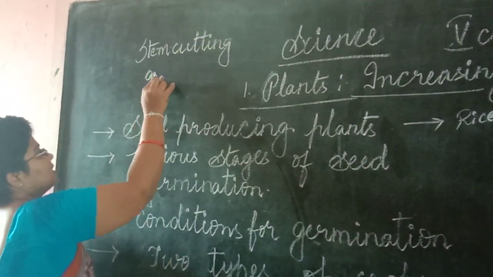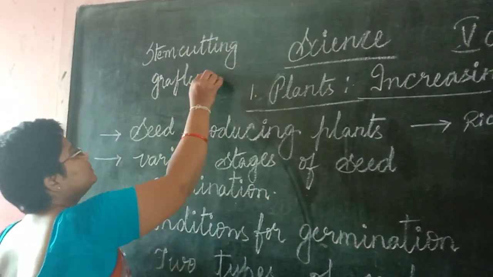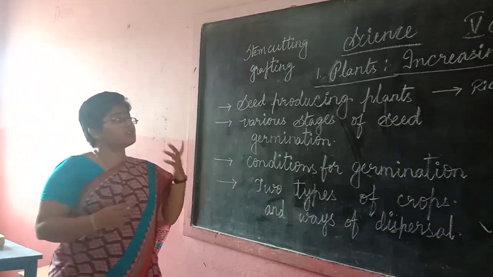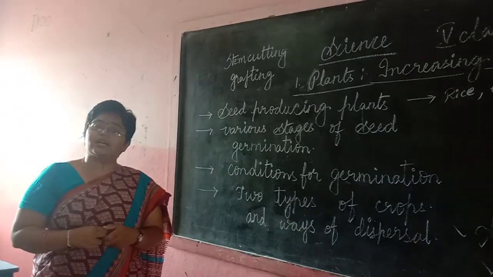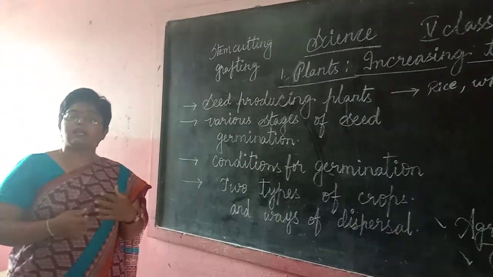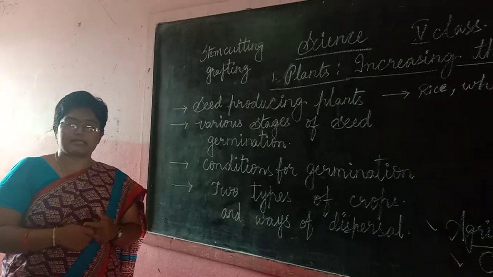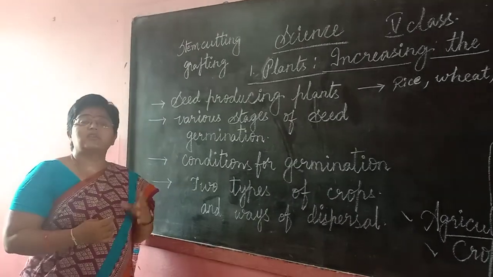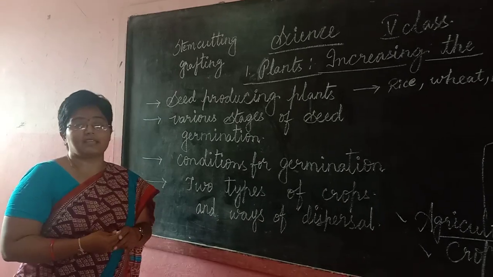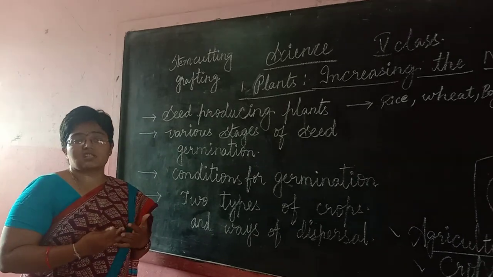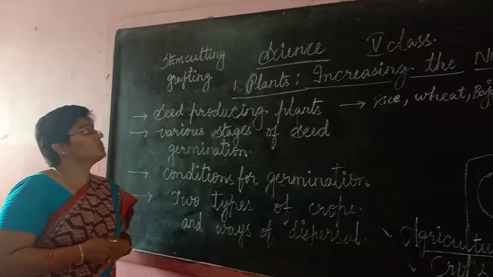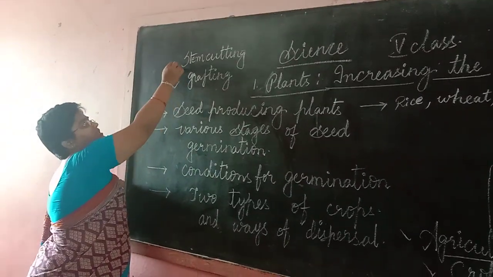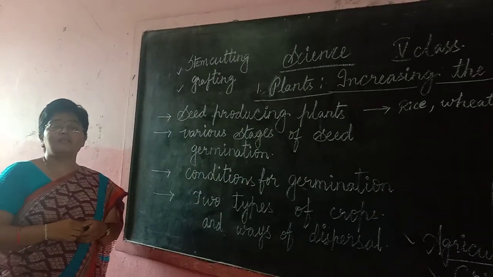and grafting. Have you ever come across these words? Yes. Stem cutting is producing a new plant with the help of a stem. Along with this stem, we can grow a new plant of the same variety in different conditions and different places. So we have to follow these two methods for plants which do not have seeds.